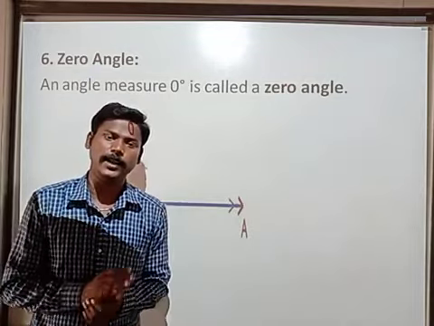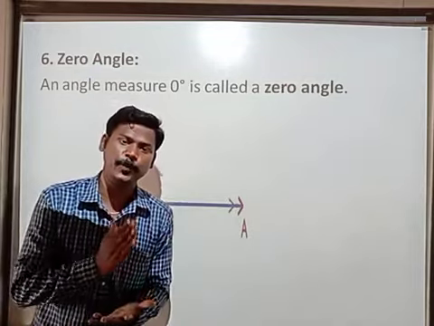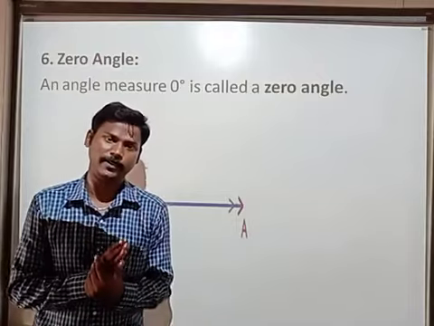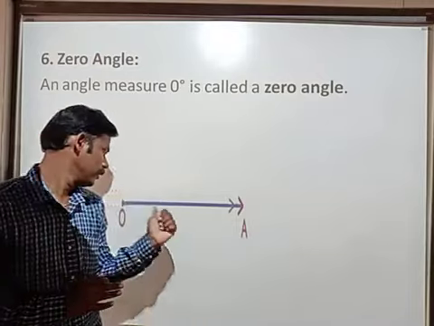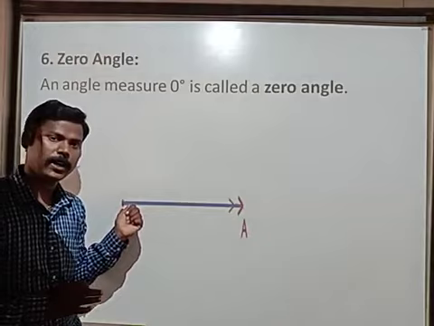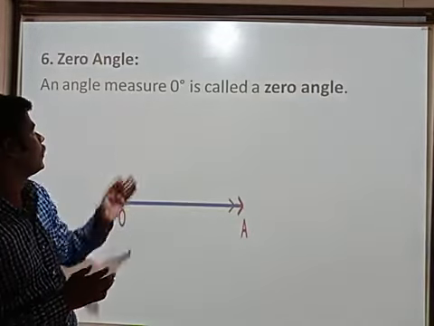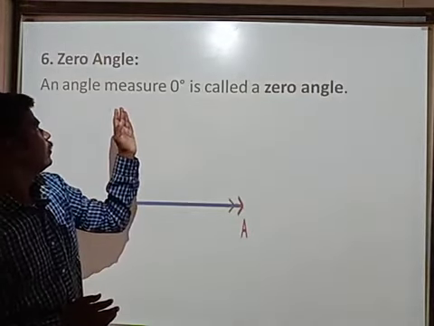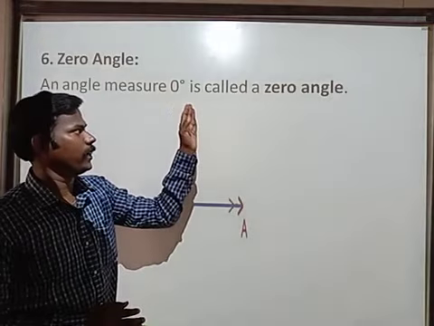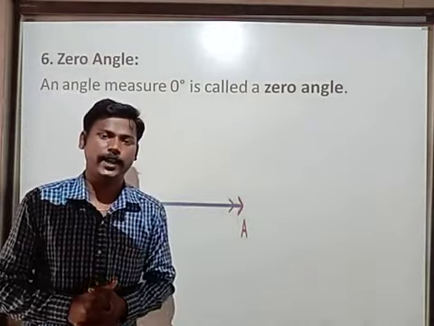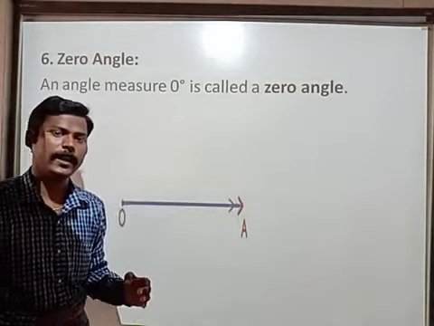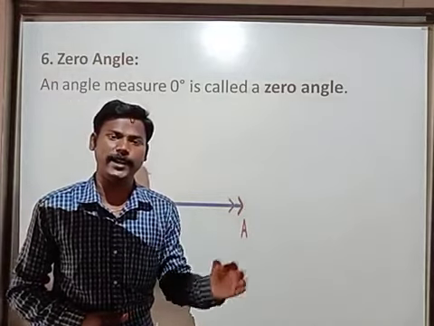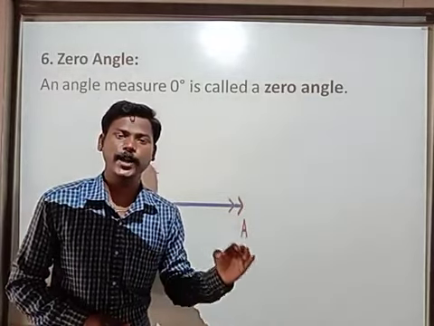At 12 o'clock, both hands are at the same position, not moving anywhere. So this is called 0 degrees. Are you observing? So what is a zero angle? An angle whose measure is 0 degrees is called a zero angle.